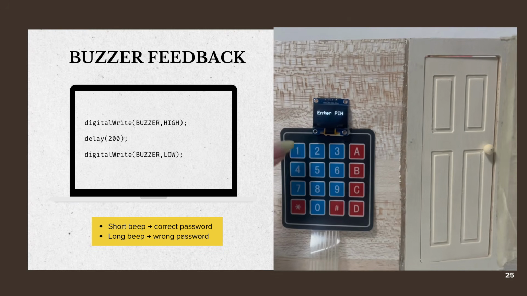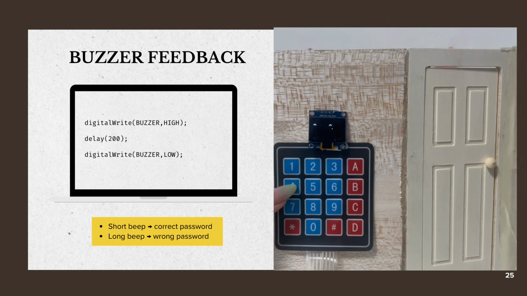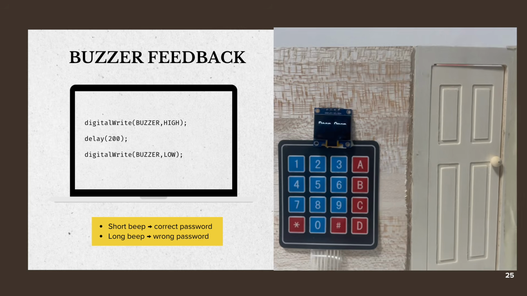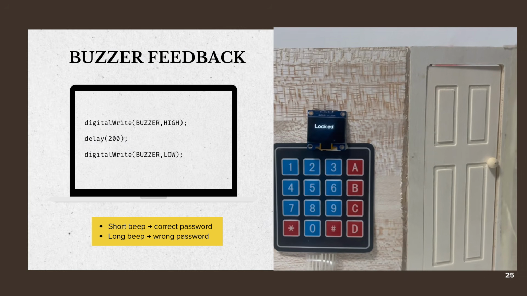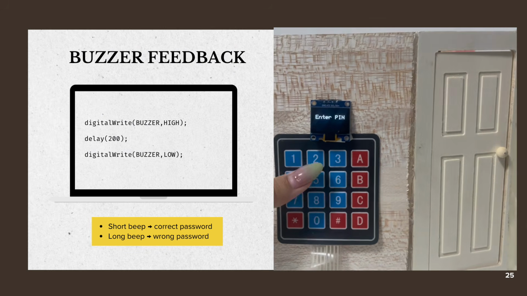Next is the buzzer feedback. As you can see, if the password is correct, the buzzer is HIGH, so it will alarm in a short beep. But if the password is wrong, the buzzer is LOW, so it will alarm in a long beep.